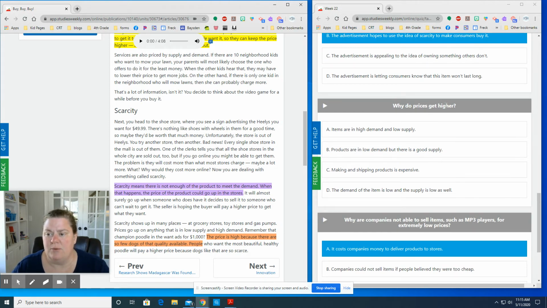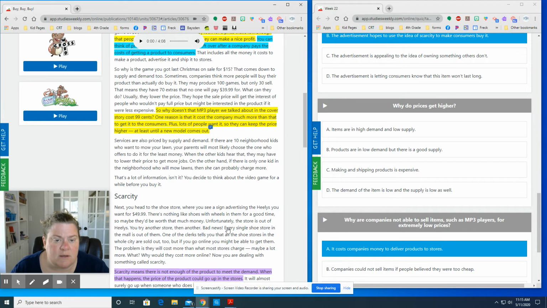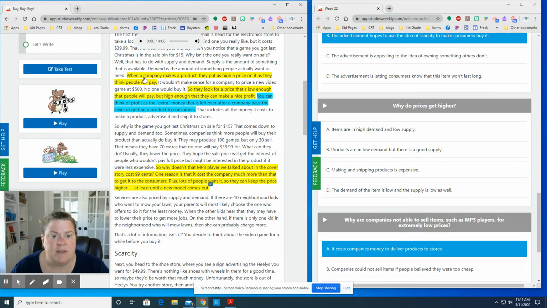Okay, why do prices get higher? Okay, so on this one, we want to say that prices are getting higher because, I think it was right here. When a company makes a product, they put as high a price on it as they think people will pay. It wouldn't make sense for a company to price the new video game at $500 because no one would buy it.